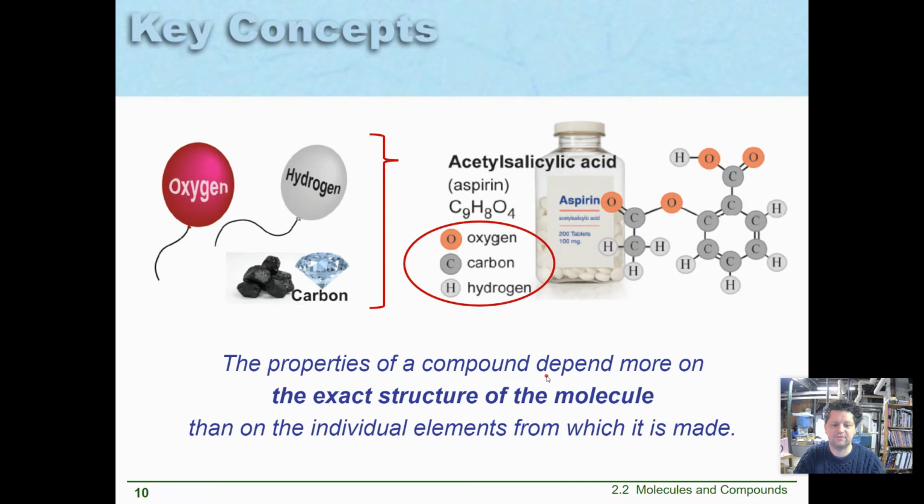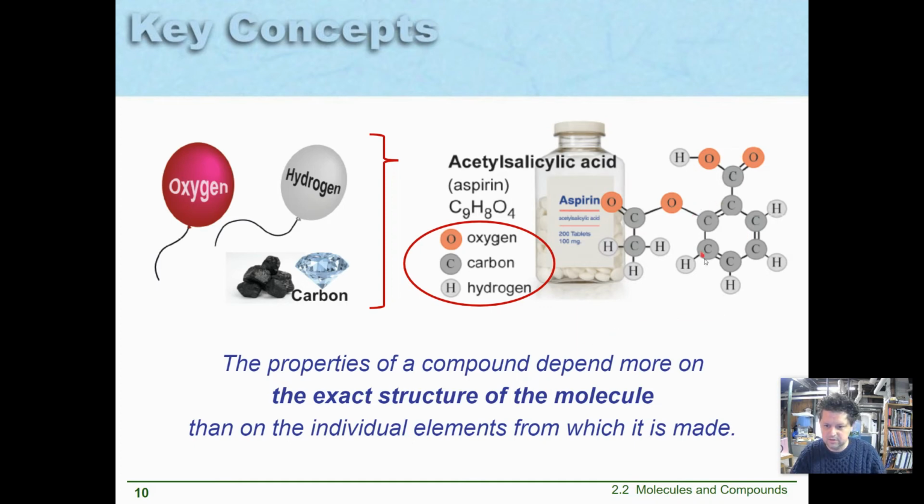So the properties of a compound actually depend more on the exact structure of the molecule than they do on what elements it's made from. For instance, this is aspirin, C9H8O4. It's made out of carbon, hydrogen, and oxygen.